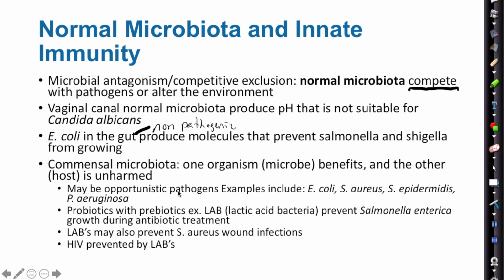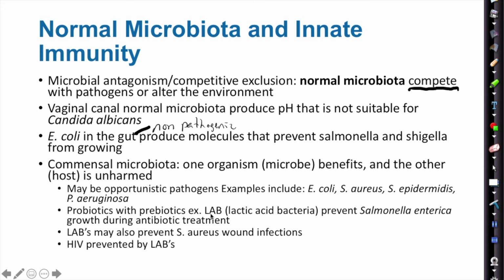So there are opportunistic pathogens. These opportunistic pathogens, if they are given a time frame where they can flourish, they will. But because they compete with our normal microbiota, they typically do not flourish because they're constantly in competition for nutrients. Probiotics and prebiotics prevent Salmonella enterica from growth during antibiotic treatment, so you should definitely take probiotics or prebiotics.